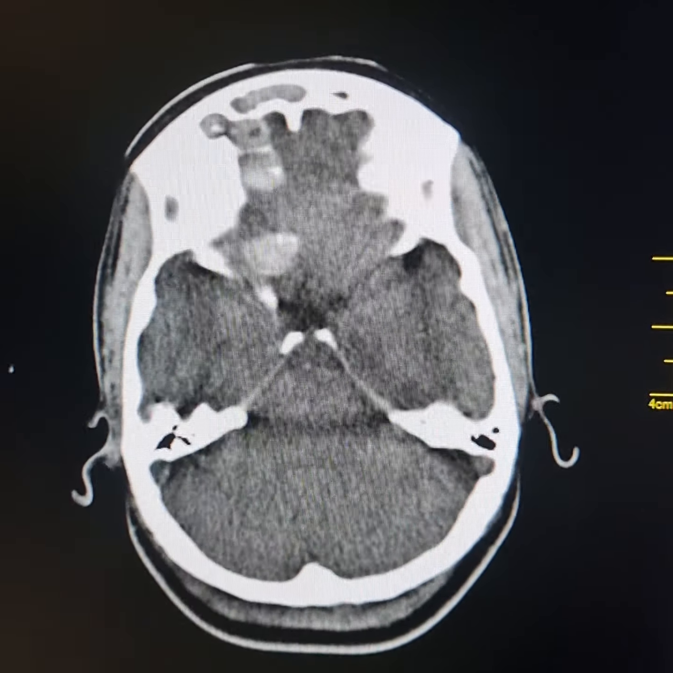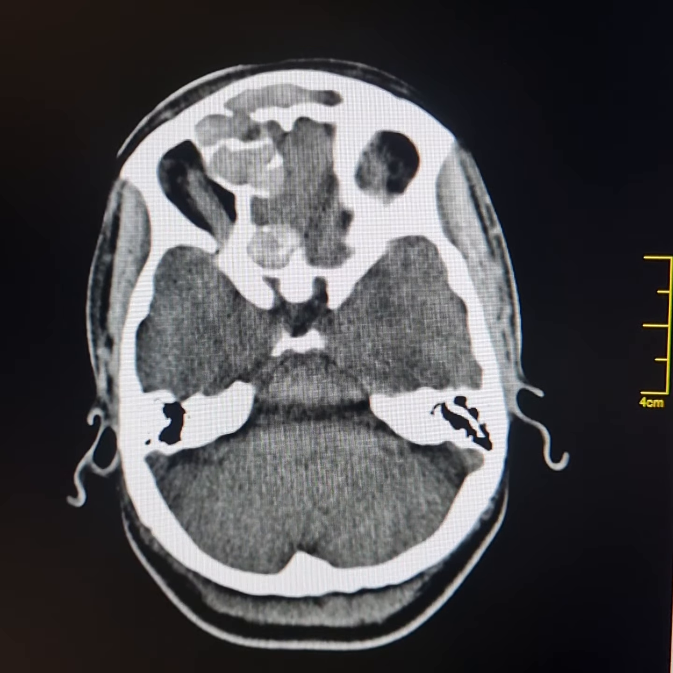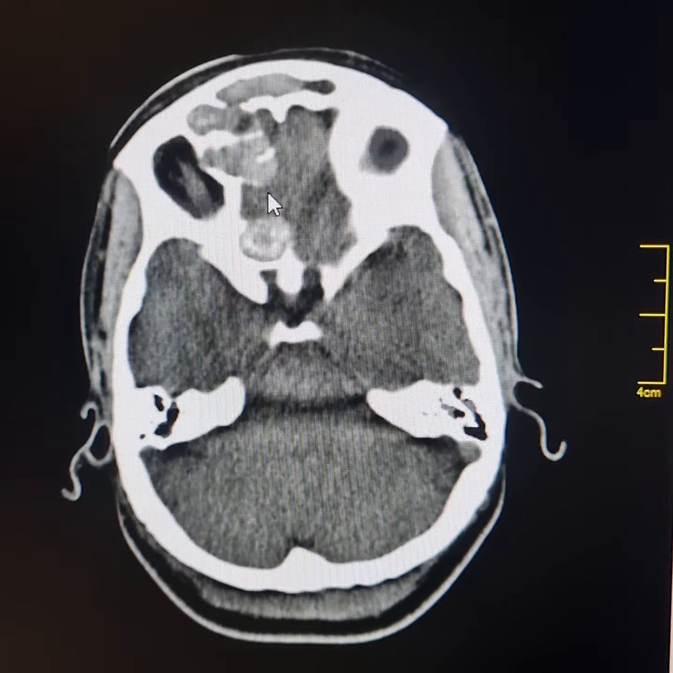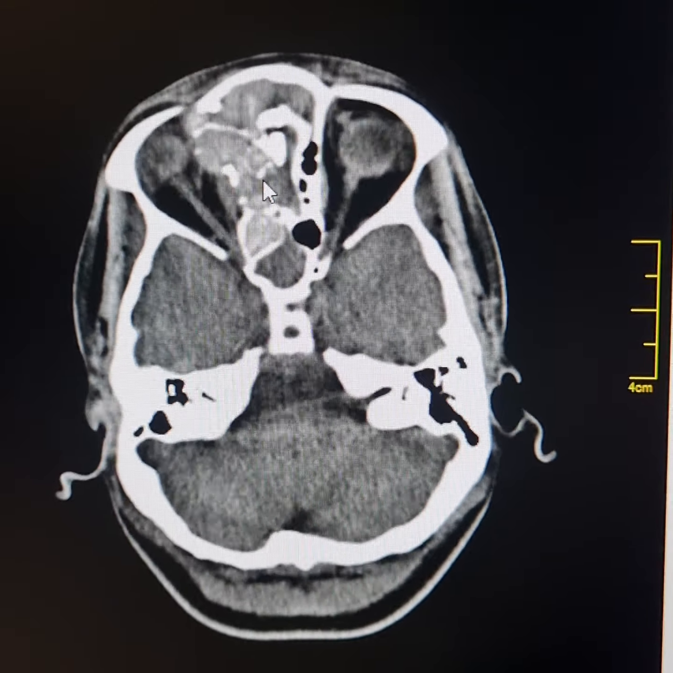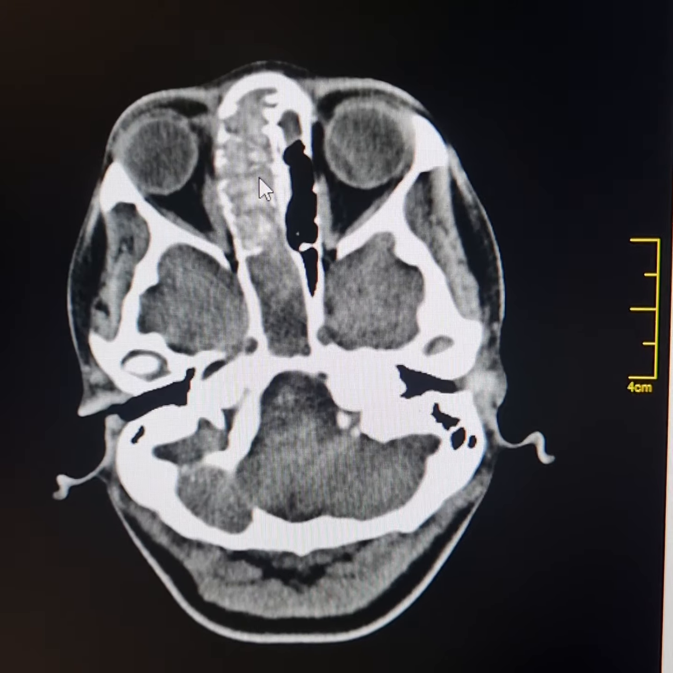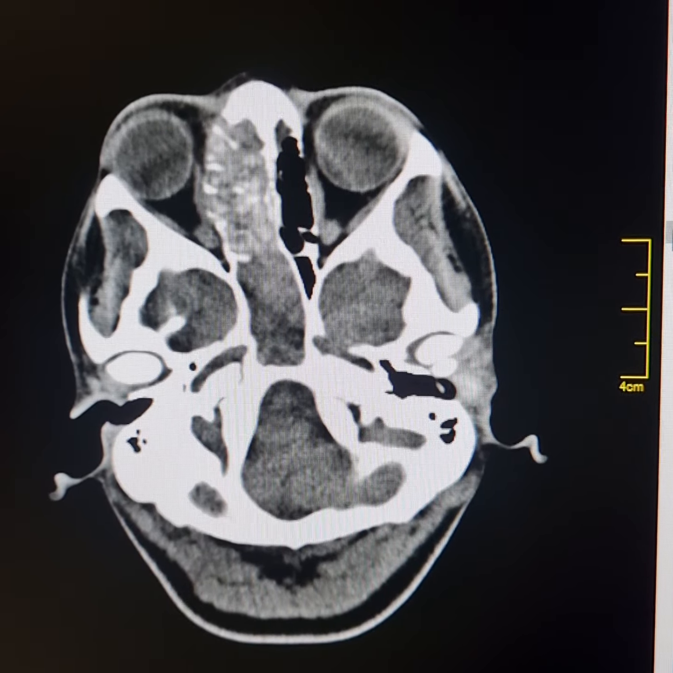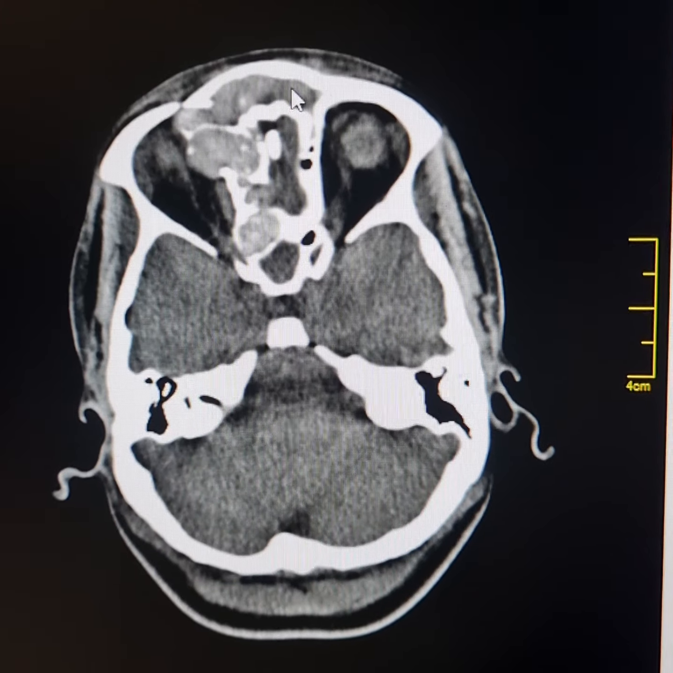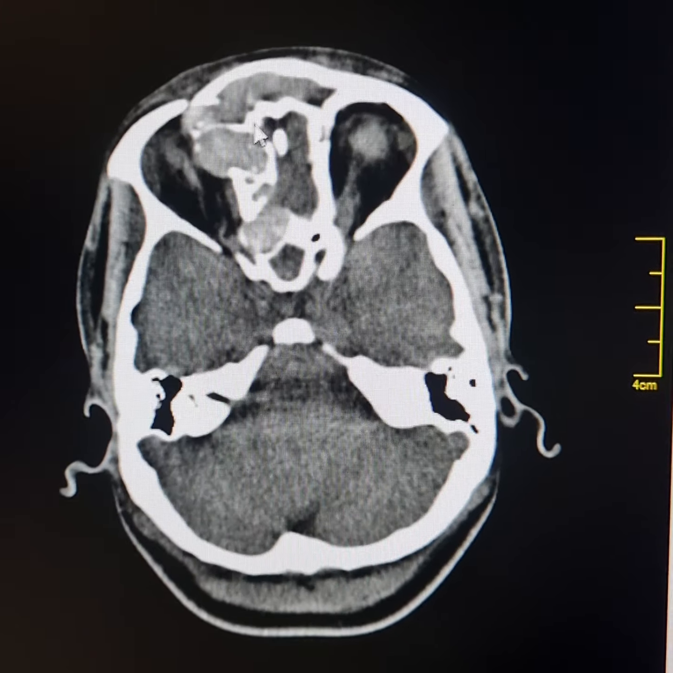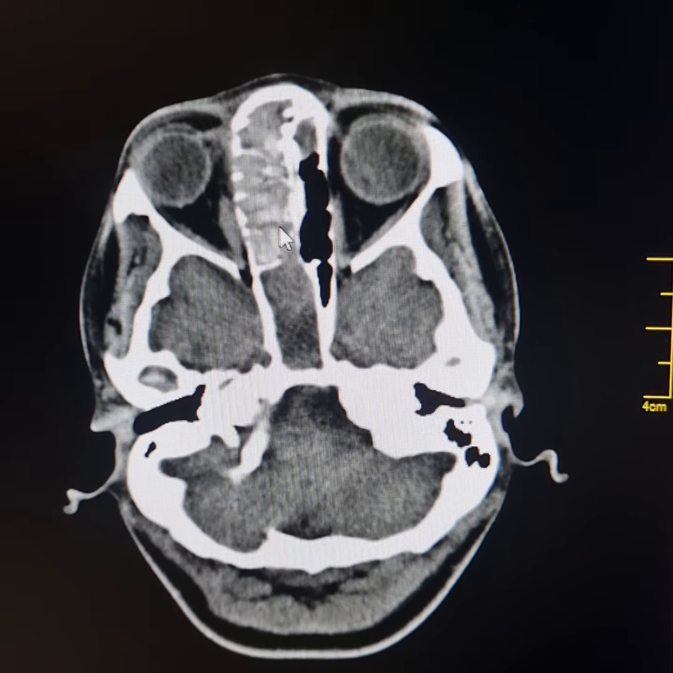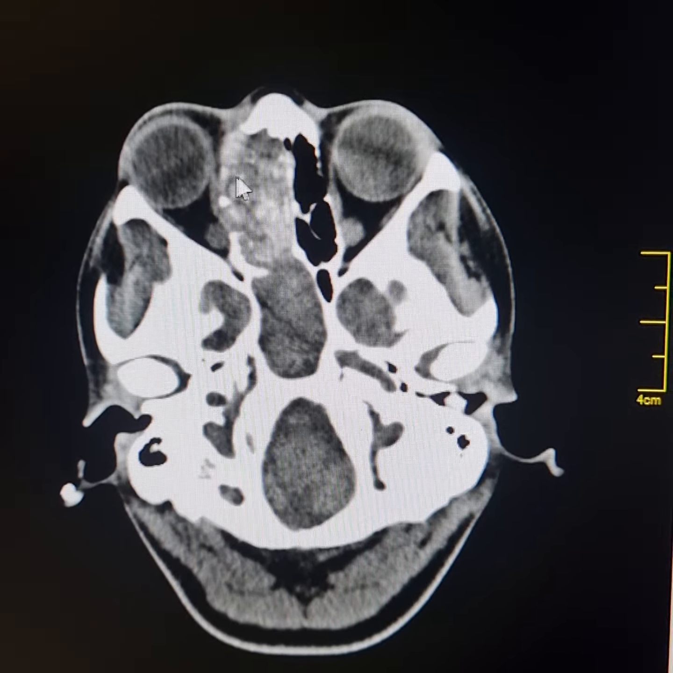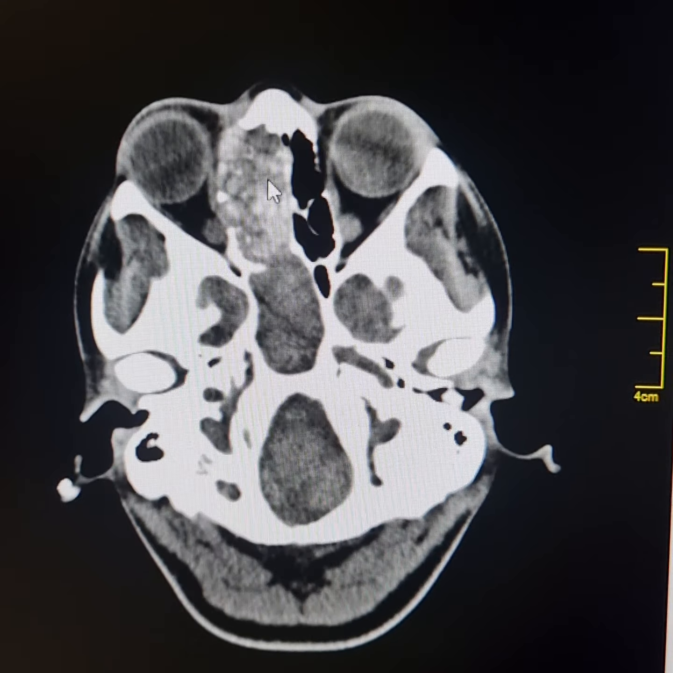This is a plain CT scan of paranasal sinuses of a 25 years old female. Please observe these hyperdense masses which have occupied the whole of the right ethmoidal sinus and right frontal sinus. It is extending across the midline onto the left side. Please observe the thinned lamina papyracea which is displaced laterally.